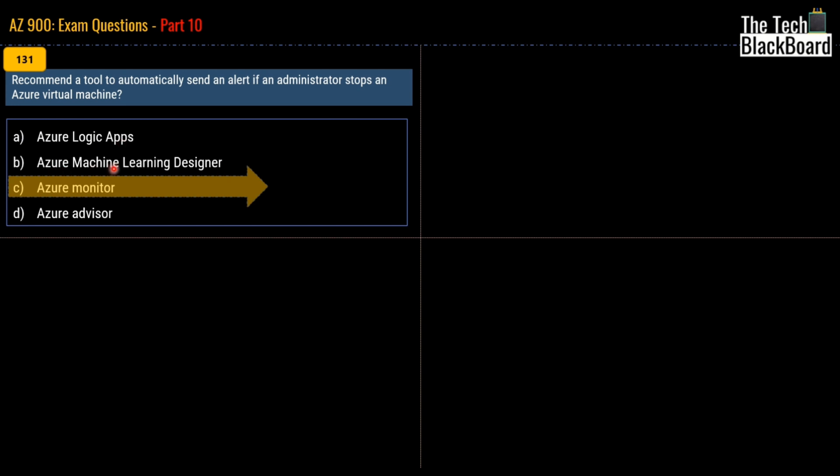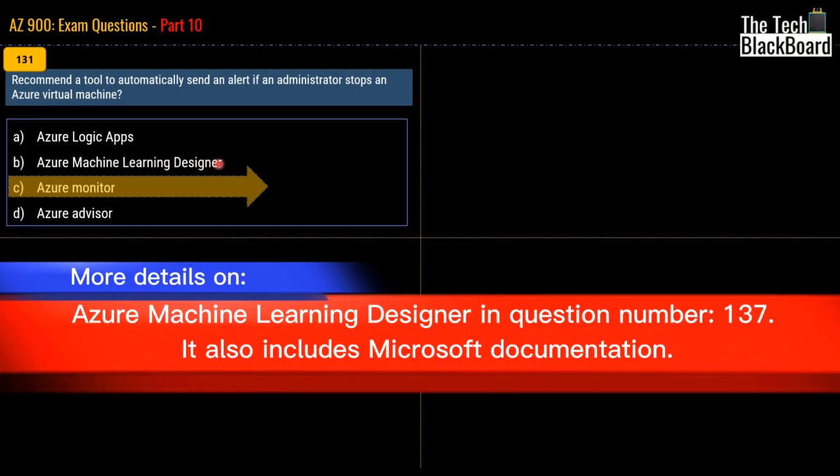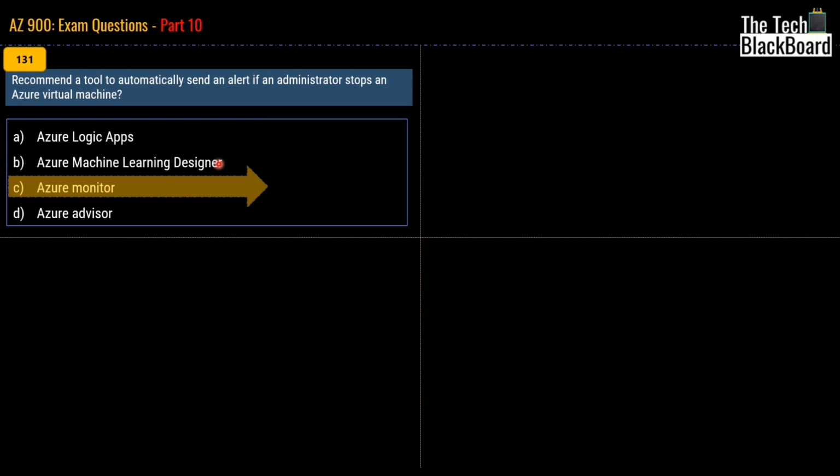Moving on with Azure Machine Learning Designer, this gives you a drag and drop interface that you can use to train or deploy models in Azure Machine Learning. Coming to Azure Advisor. Azure Advisor is a kind of recommendation service that analyzes your configuration and usage, and then it helps you to follow best Microsoft Azure practices. So a great service to look for.